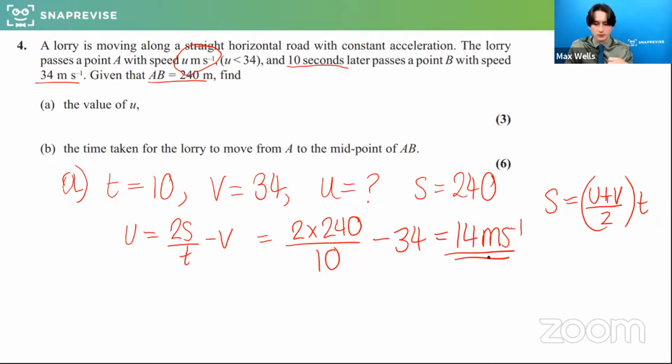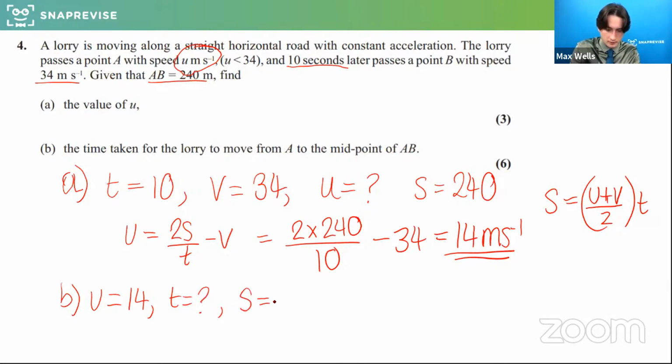So we now know U is 14. We know T is what we're looking for. V we don't know, but S we do know. S is now going to be 120. And A we can work out.